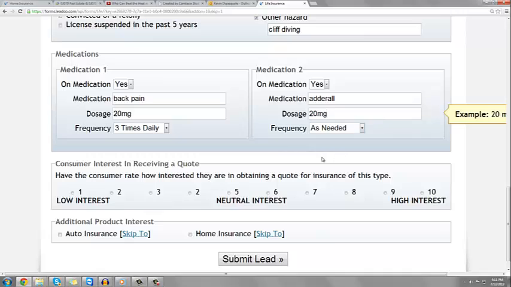Ask the customer on a scale of 1 to 10 if they could rate their level of interest in receiving a life insurance quote, 10 being high and 1 being low interest, what number they would select.